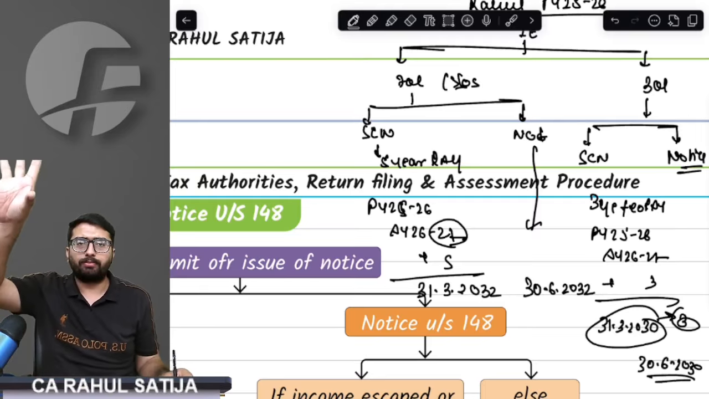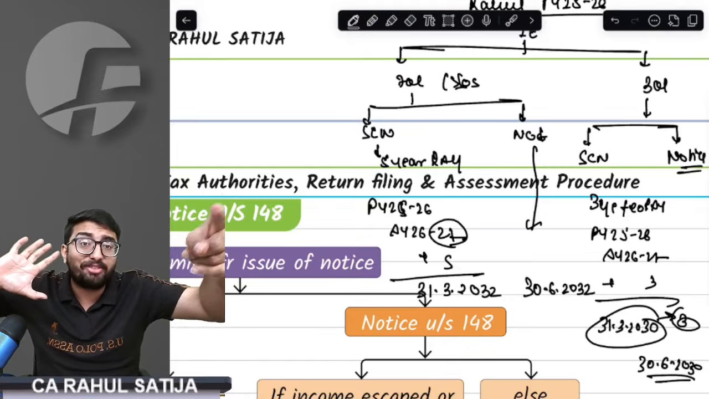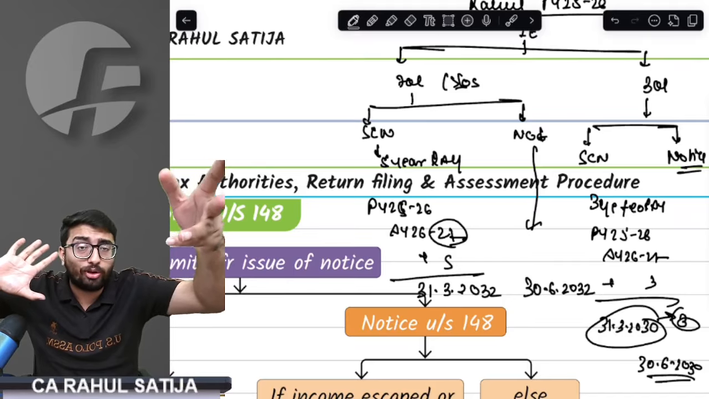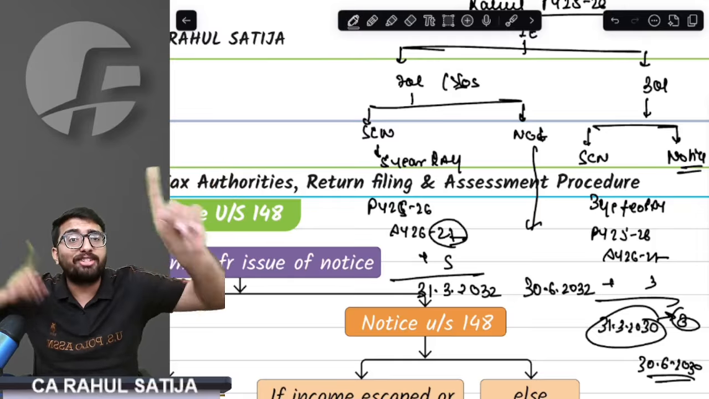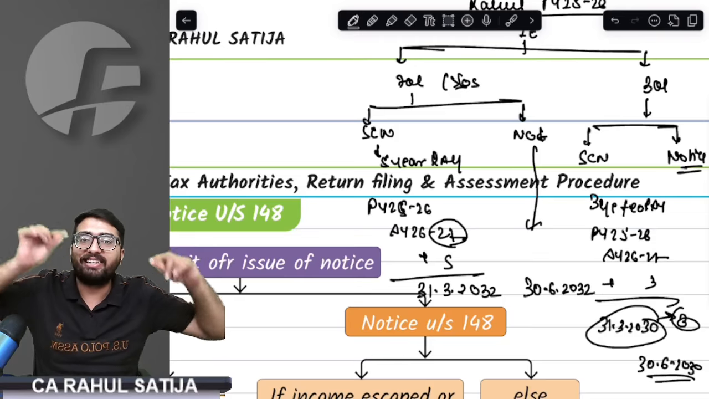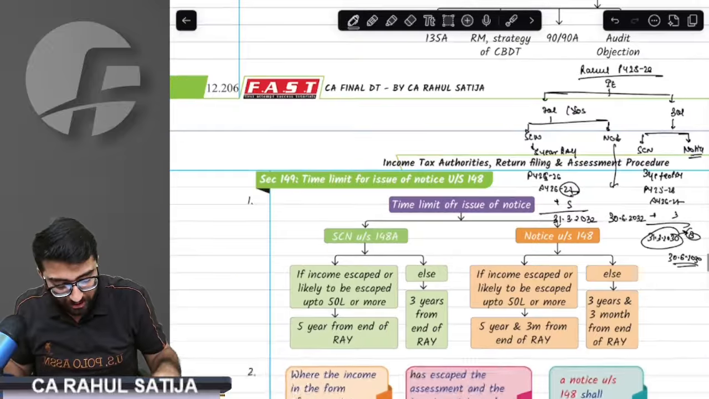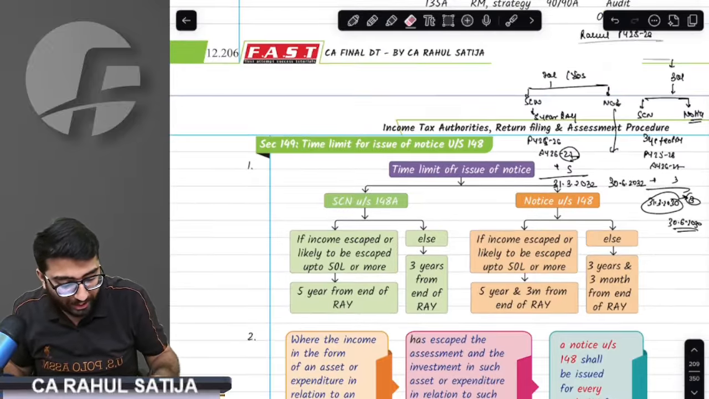I hope things are clear. You have to first of all check if income escaped is 50 lakh or more or not. If it is more than 50 lakh, then 5 years, 5.3 years will apply. But if it is less than 50 lakh, then 3 years, 3.3 years would apply. Got it, sir? Got it. See, there is a small catch.